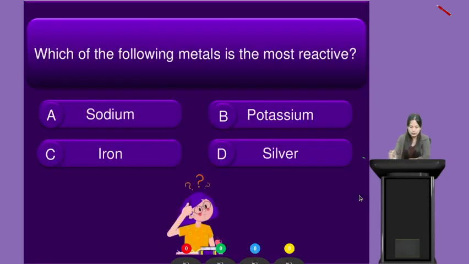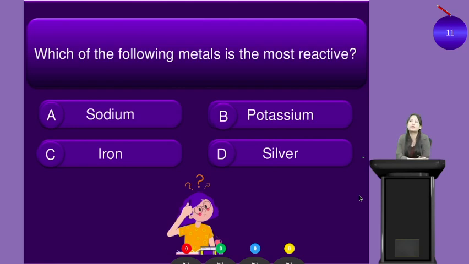All right students, let us see here. Which of the following metals is the most reactive? I'm giving you 25 seconds for this question. Your time starts now. Option A is sodium, option B is potassium, option C is iron, and option D is silver.